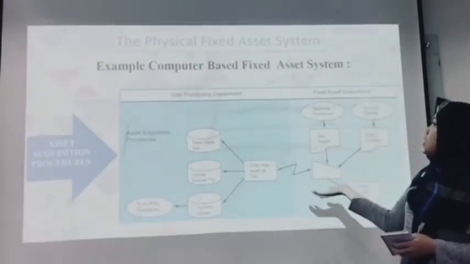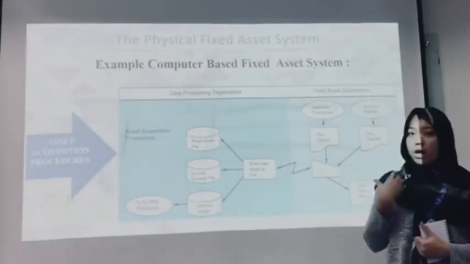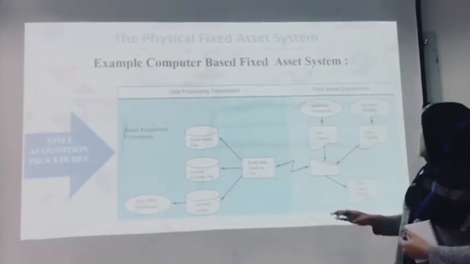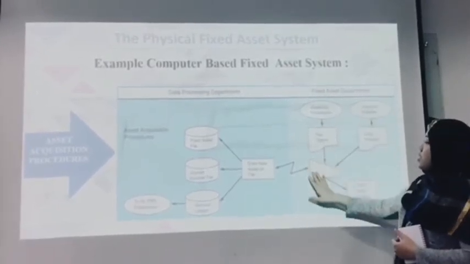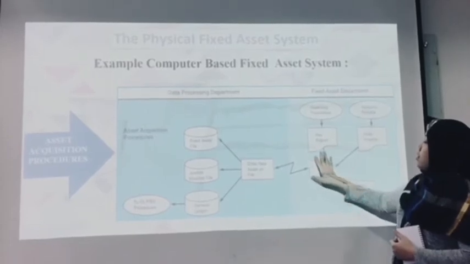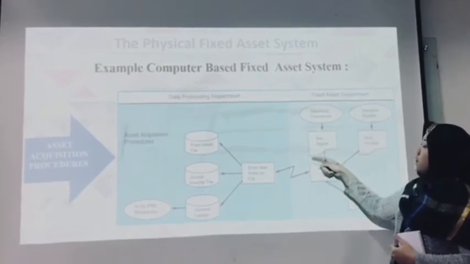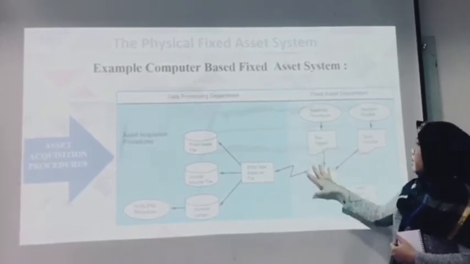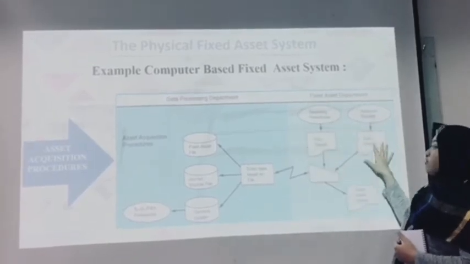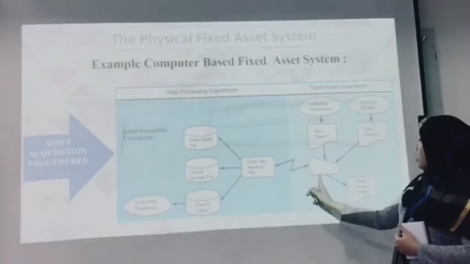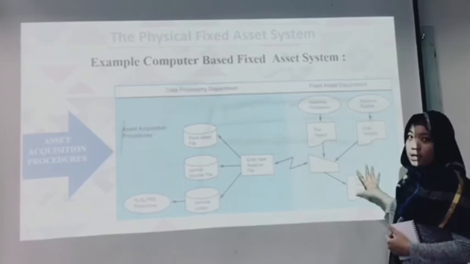So these are the examples for the computer-based fixed asset system for the asset acquisition procedure. For the fixed asset department, first, the fixed assets accounting clerk will receive a reconciliation report and the discount voucher, and then they will prepare a fixed asset report. This is for the fixed asset department.